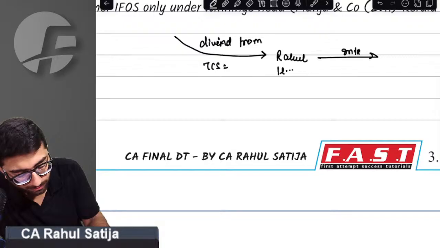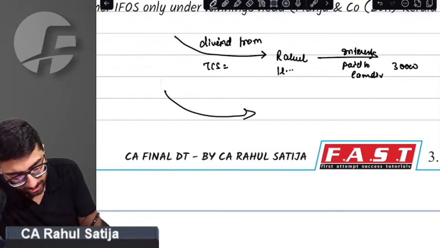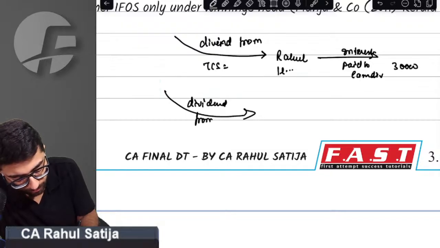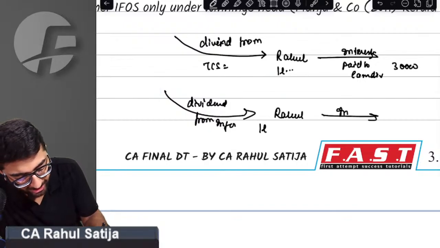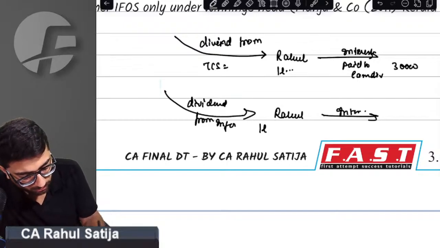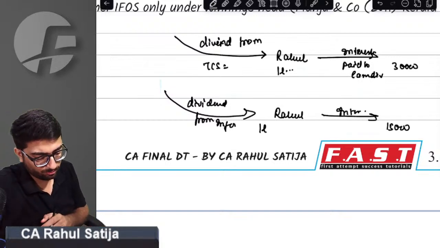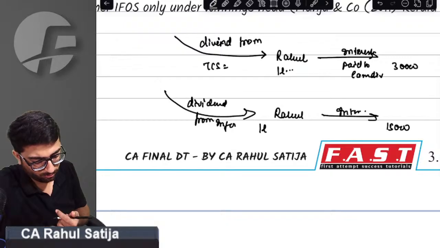Interest paid to earn dividend 30,000. Dividend earned from Infosys 1 lakh. Interest paid 15,000.